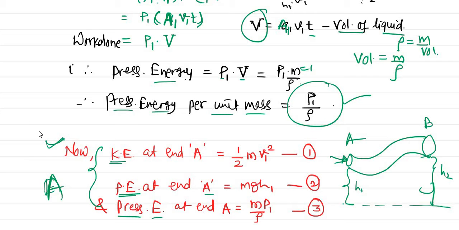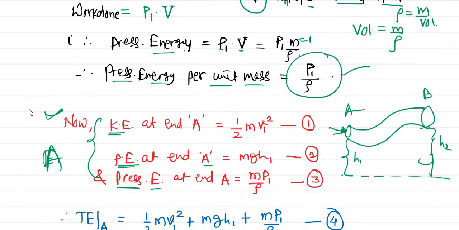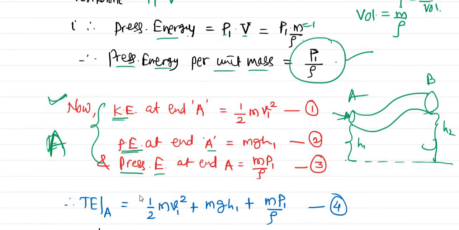Let us write the total energy. Total energy at point A will be kinetic energy half m v1 square plus potential energy m g h1 plus m into P1 divided by rho.